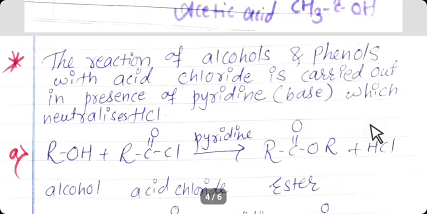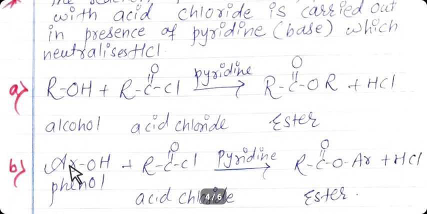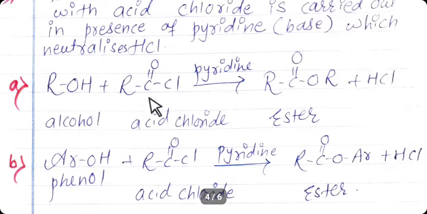See here, ROH alcohol reacts with acid chloride RC=OCl in presence of pyridine. Pyridine is a base which neutralizes HCl and the main product is ester, meaning RC=OOR is ester, and hydrogen and chlorine react together to form HCl.